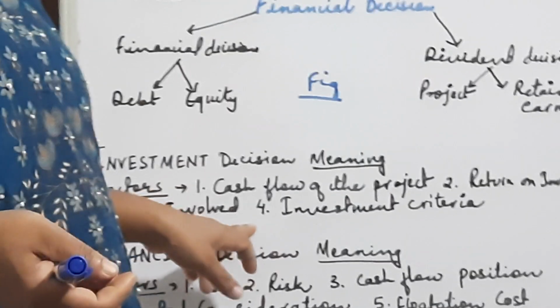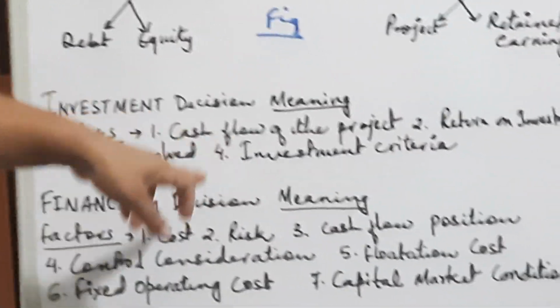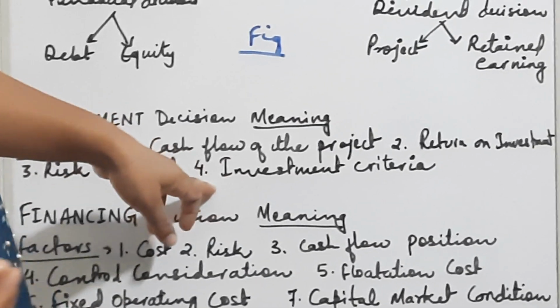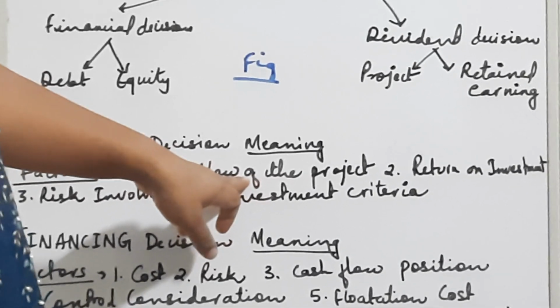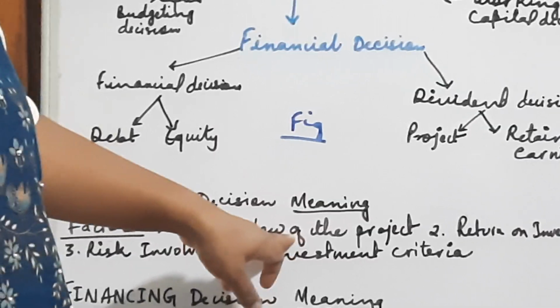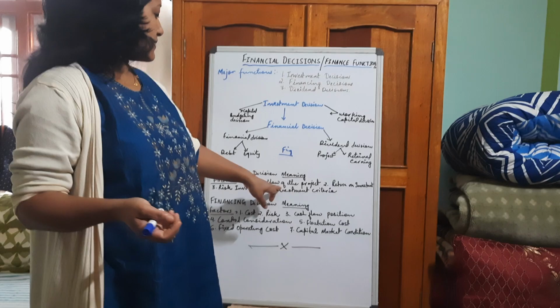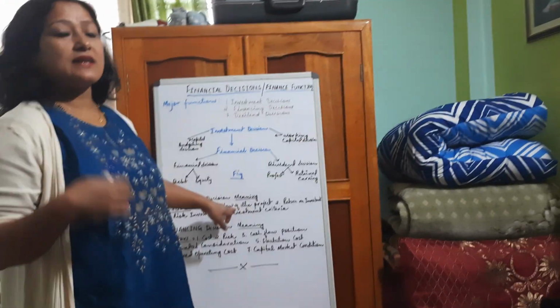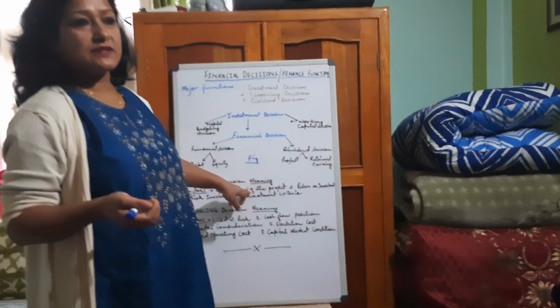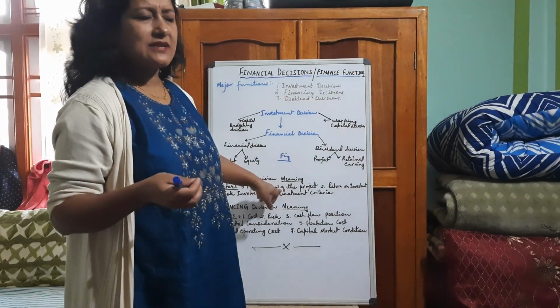Now when he has finally decided to make an investment in the fixed assets, he has to think about the benefit from that investment, from that project. He might have purchased long term machinery, might purchase land or furniture and fixtures, plant and machinery. Okay, so that is only the fixed assets. Now he has to think about whether that machine, whether that asset will give the benefit in the form of cash flow, the maintenance of cash flow